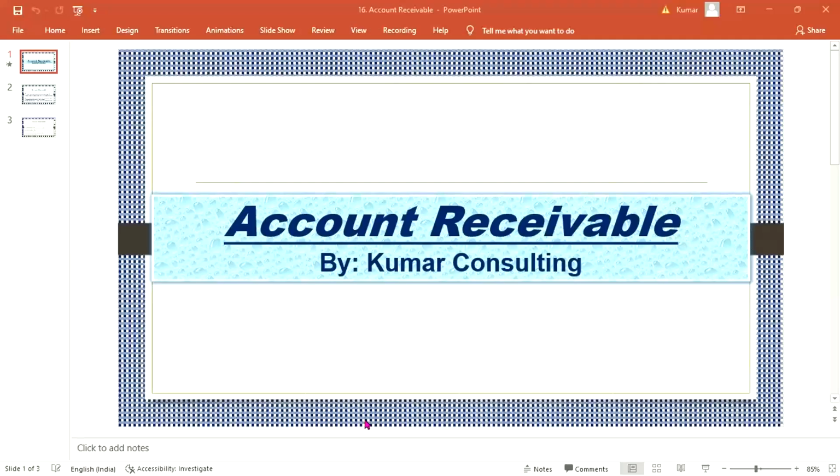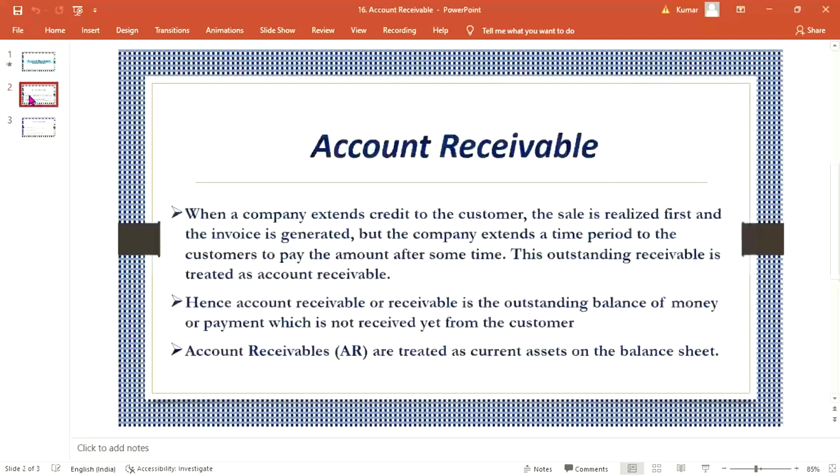Here, this session onwards, we are going to see account receivable. There are lots of things, guys, to discuss in account receivable, but first of all, we'll start from account receivable basic settings. When we talk about account receivable, it's pretty simple, guys.